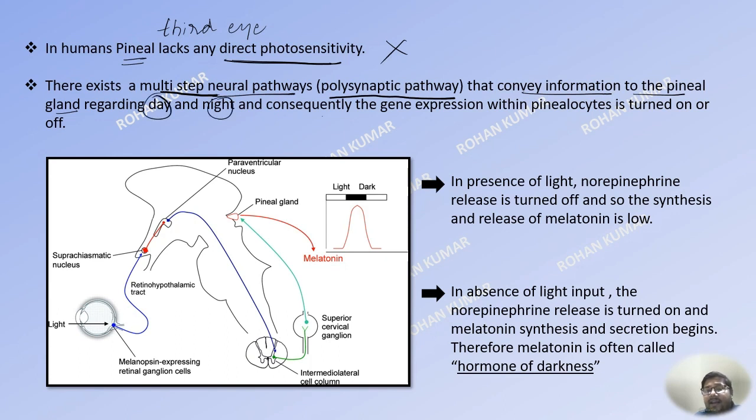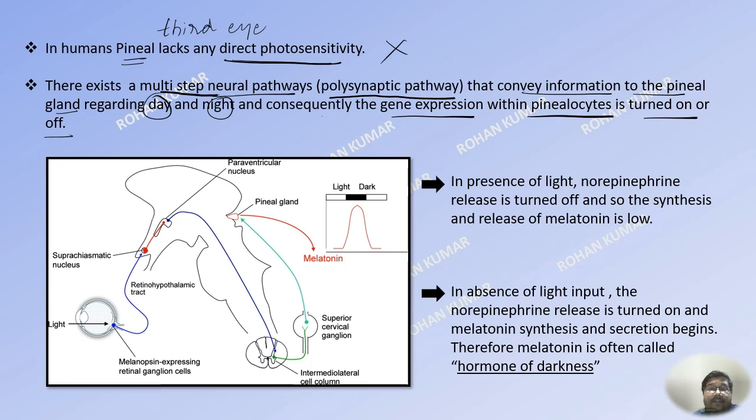And consequently, the gene expression within the pinealocytes is turned on or off. Now, what I'm trying to say here is that in simple words, the pineal gland in humans has no direct photosensitivity. That is, directly it cannot sense whether it is day or night because it is located deep within the brain. But it gets information regarding the day or night from the eyes.